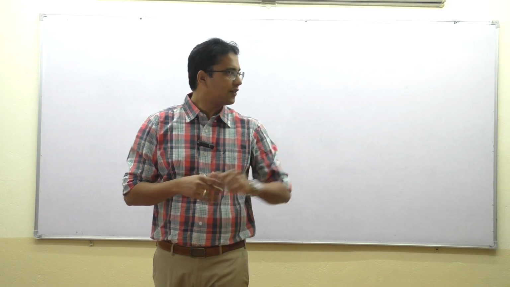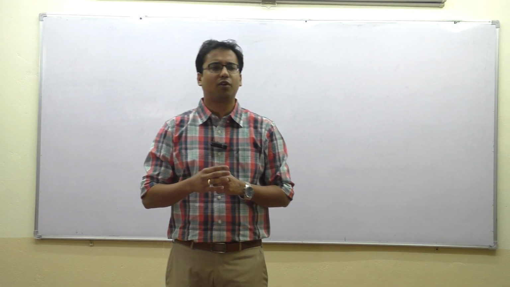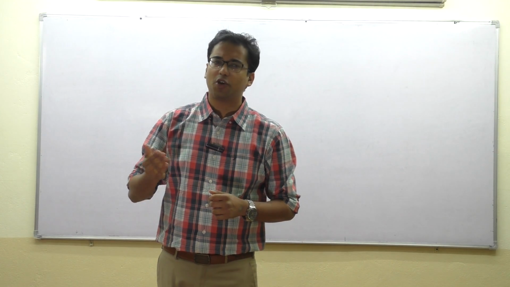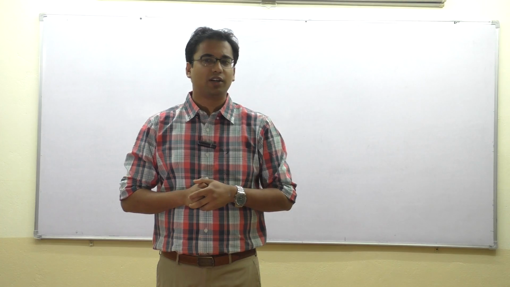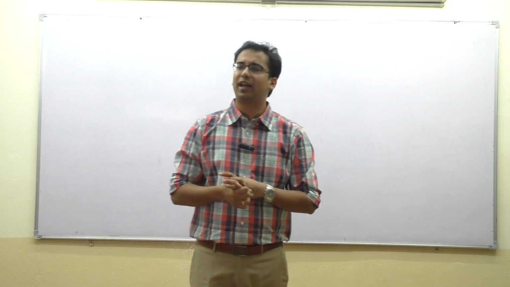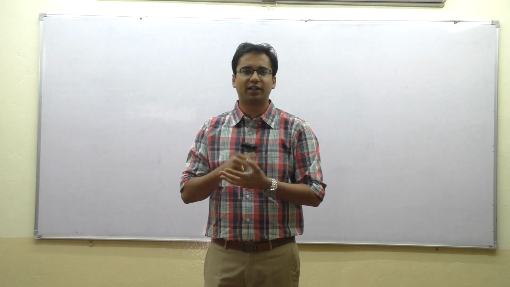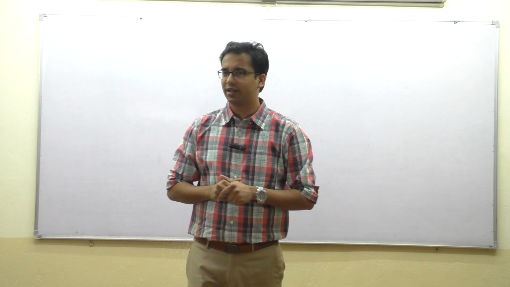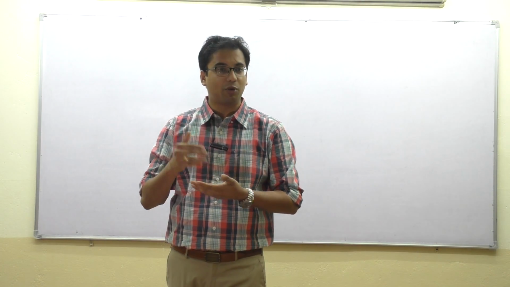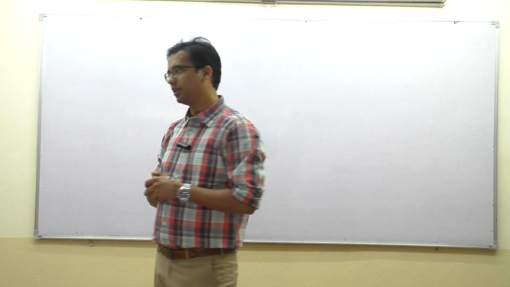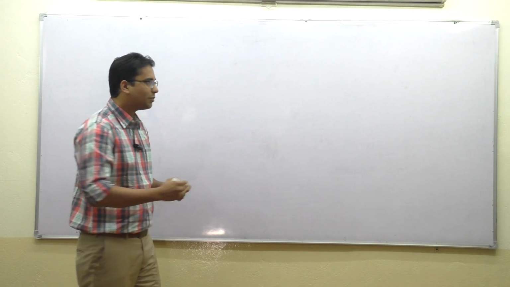Having said that, as far as resident individuals and other than individuals like HUF, AOP, BOI are concerned, the tax rate is quite simple. We have a basic exemption limit of how much? 2.5 lakhs. So, 0 to 2.5 lakhs, there is no tax at all. 2.5 lakhs to 5 lakhs, the applicable rate of tax is 10%. 5 lakhs to 10 lakhs, the applicable rate of tax is 20%, and above 10 lakhs, the applicable rate of tax is 30%.